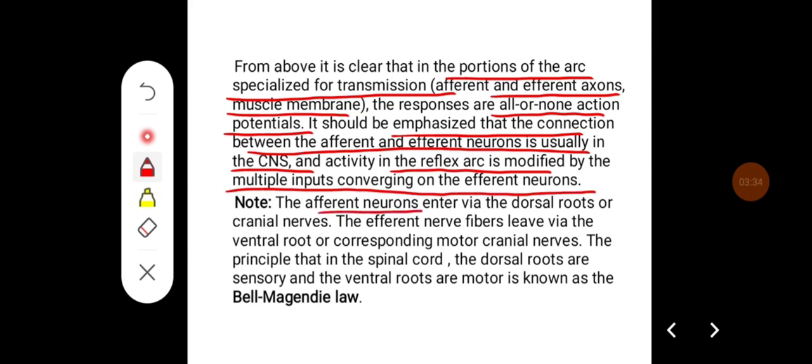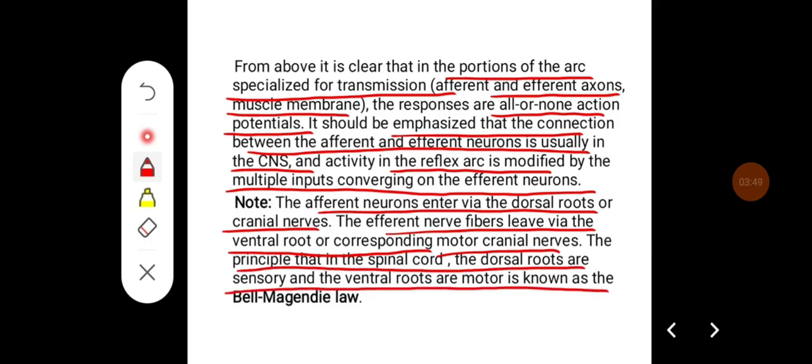Note that the afferent neurons enter via dorsal roots or cranial nerves. The efferent nerves leave via ventral roots or corresponding motor cranial nerves. The principle that in the spinal cord the dorsal roots are sensory and the ventral roots are motor is known as the Bell-Magendie law.